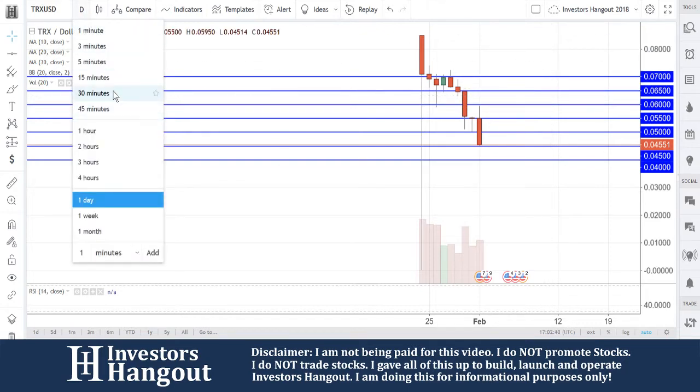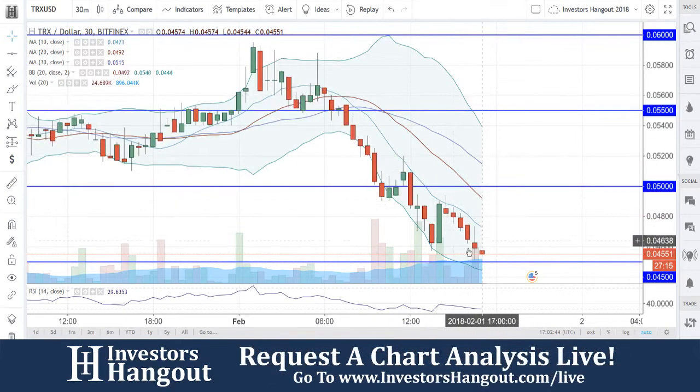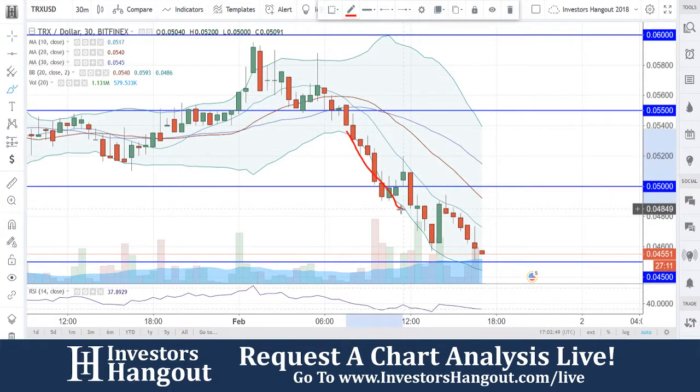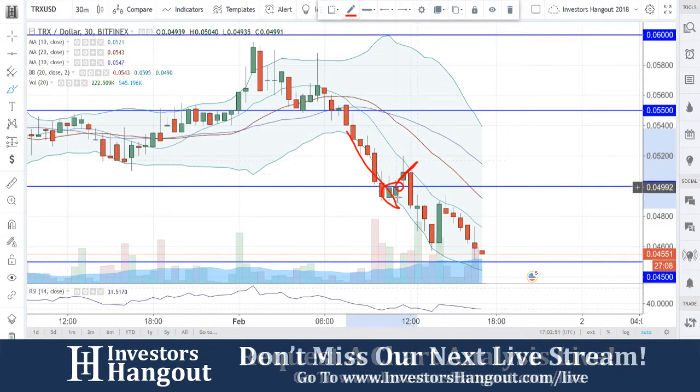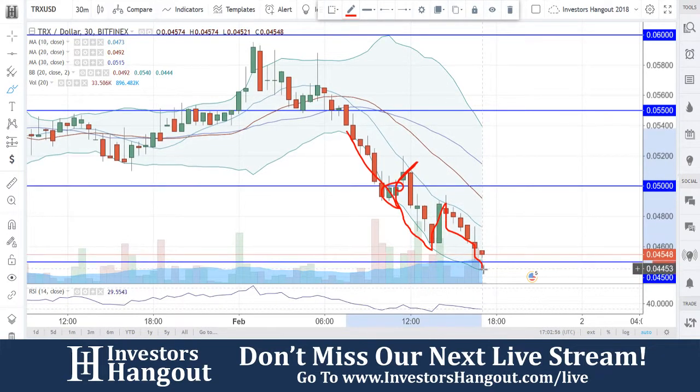But again, on the 30-minute chart, what you need to pay attention to is once you get down to that 45 in the short term here, let's watch for a possible bounce. Every time you guys get lower and outside that lower Bollinger Band, you do end up getting a pullback into it. And right here, you guys saw that as well. But ultimately, it seems like it's continued dropping.